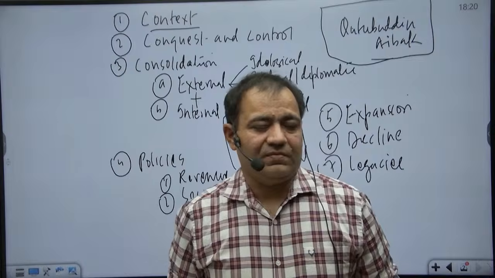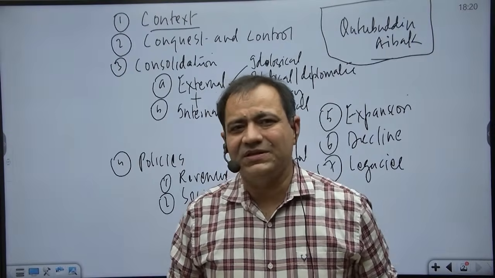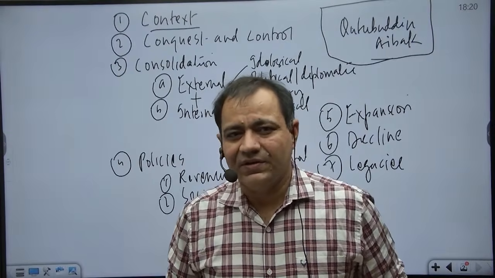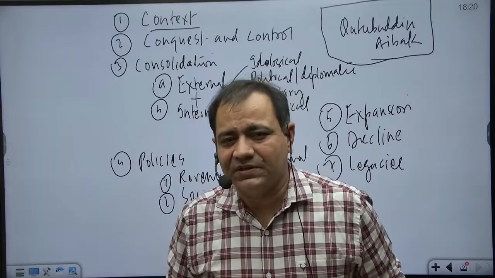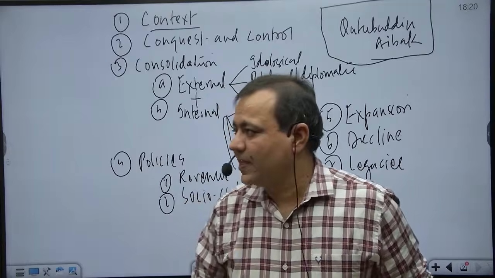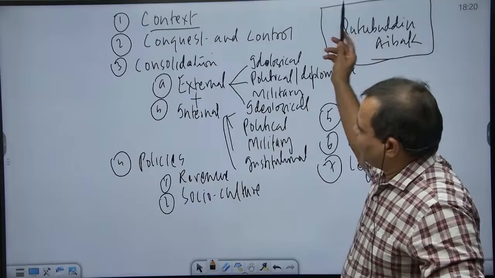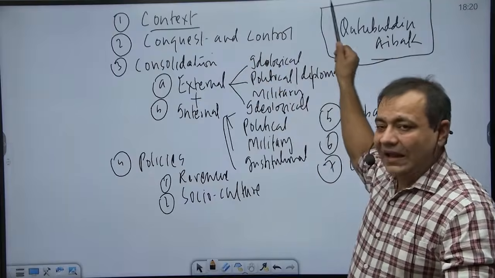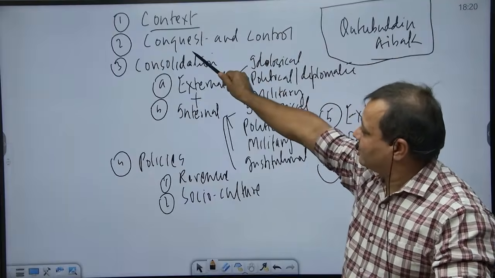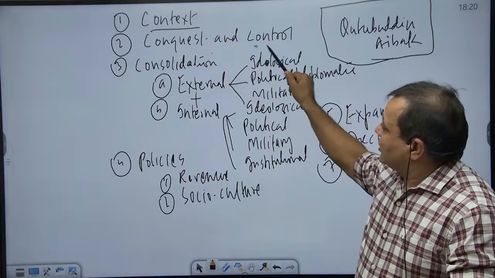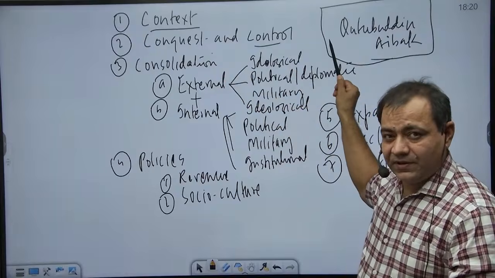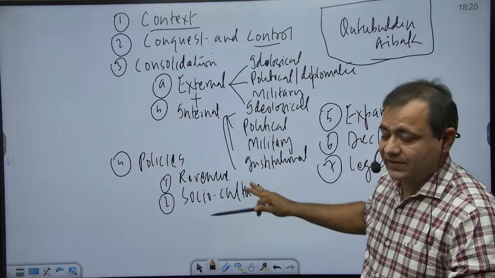If you are making notes, you can make notes. Otherwise, since it is just revision, that will serve the purpose. Even if you don't make notes, it's okay. So Qutbuddin Aibak, a slave officer of Muhammad Gori, played a role in the conquest and also in the control. That can be important for the prelims. I hope the approach is clear.